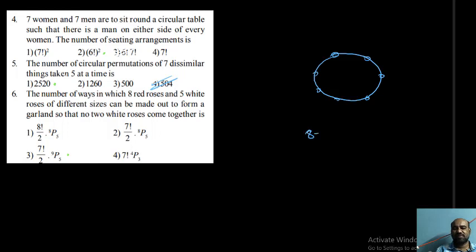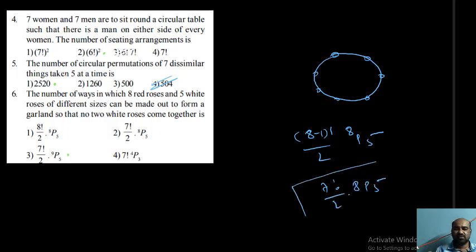This can happen in (8 minus 1) factorial by 2 ways. Next, in between the 8 gaps you can insert the 5 white flowers, so that happens in 8P5 ways. So what is the answer for this? 7 factorial by 2 into 8P5 ways you can arrange, so that no 2 white roses come together.